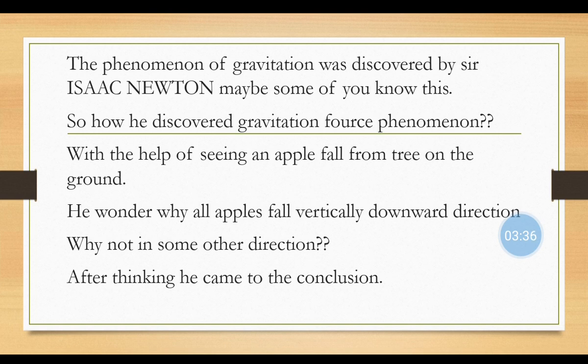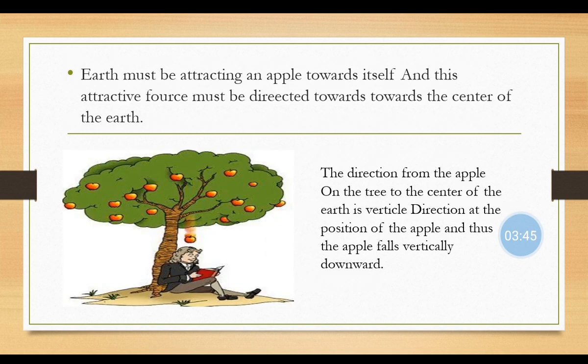So after thinking about this and doing this experiment, he came to the conclusion that the earth must be attracting an apple towards itself, and this attractive force must be directed towards the center of the earth. Now you can see the picture: an apple tree, and Newton sitting on the earth.